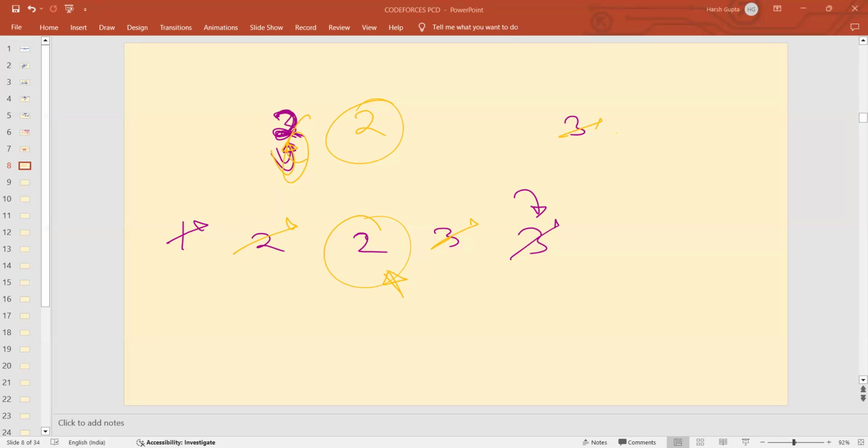It is always possible. First of all, what do you want? You want to remove the maximum element from the array. If you are Piggy, you want to remove the maximum element of the array, isn't it? You can always remove it. Wherever the maximum element is present, it does not matter. You will always be able to remove it.